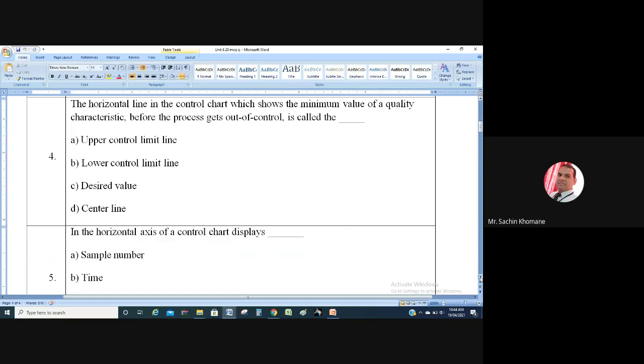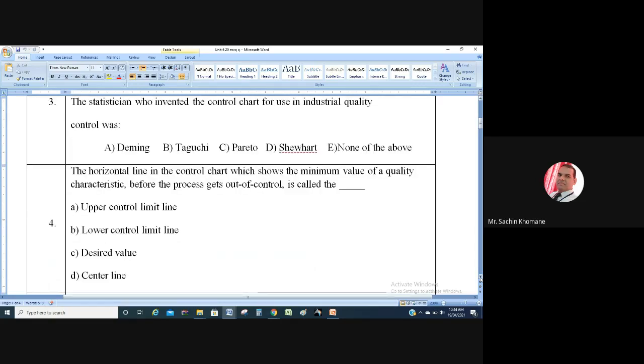Then the next question, related to the control chart we have recently seen. The horizontal line in the control chart which shows the minimum value. Can you hear me at least? I am not getting responses from your side. Okay, so at least I am audible.